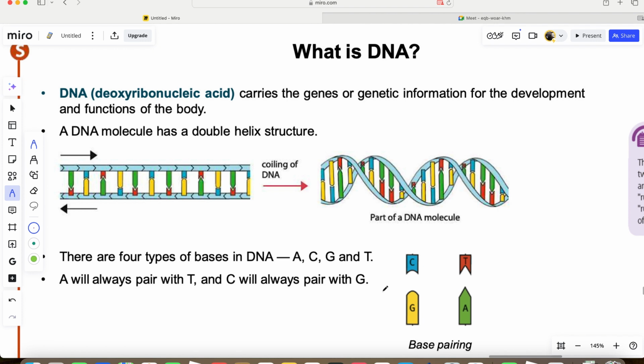The functional code, the code formula, the algorithm, the coding that has been done by your creator is the DNA. The functionality of the organism is coded in a DNA. Okay, now a DNA molecule has a double helix structure.